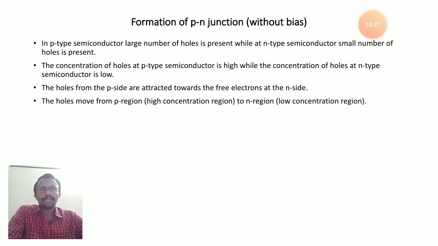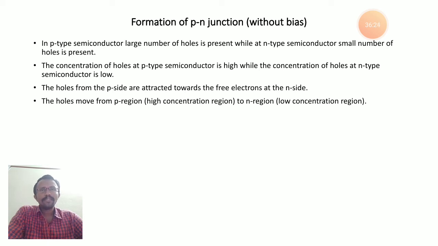For an n-type semiconductor, the majority charge carriers are electrons and the minority charge carriers are holes. The product remains constant at a fixed temperature and is independent of the type of impurity added. We can define it simply as Nn into Pn is equal to Ni square, where Nn is the electron concentration in the n-type semiconductor and Pn is the hole concentration in the n-type semiconductor.